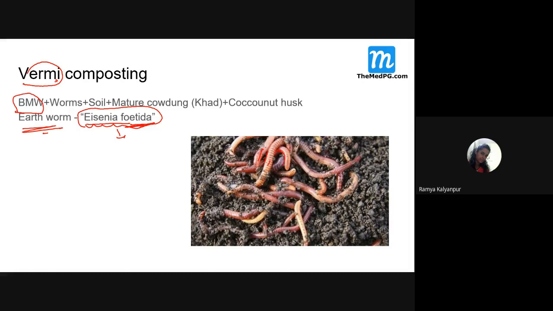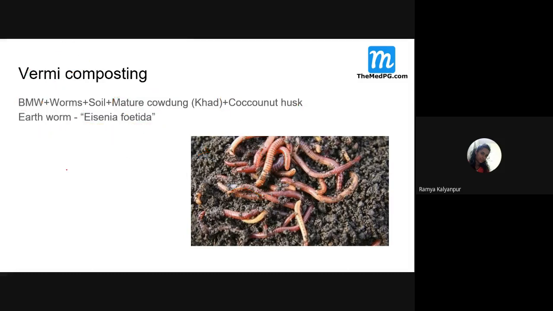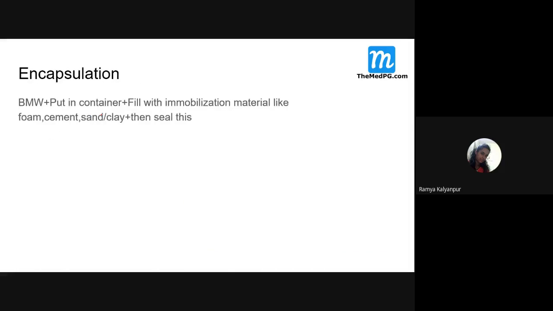Can you all see the worms here? So we add these worms, then you put a layer of soil, then you add cow dung also. That is mature cow dung. Then you add the coconut husk. So you mix everything and you put it. After some days, what happens? A nice manure is produced from this infectious waste. So this method we call as what? Vermicomposting. So you have to know the name of this earthworm.